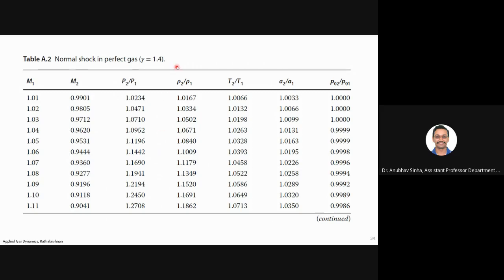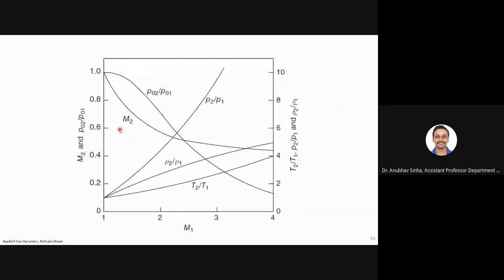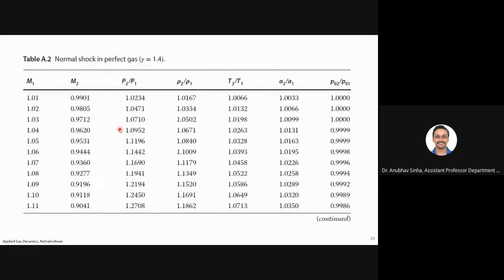And one catch here is that all these values are for gamma equal to 1.4. If let's say you get a problem where gamma is not 1.4, then you cannot use this table, then you use the equation and calculate these values. I think this table was also made for gamma 1.4. So just be careful and see what is being asked and what parameters you are given with.